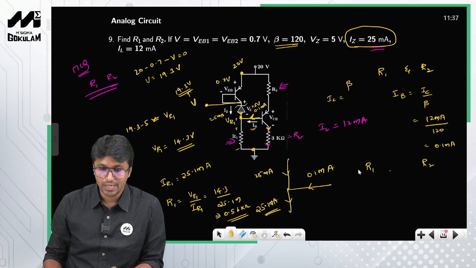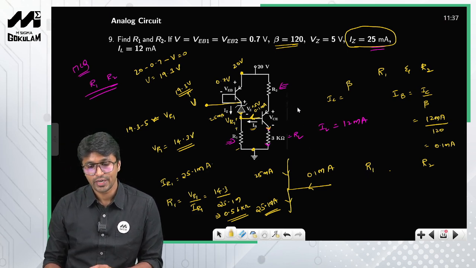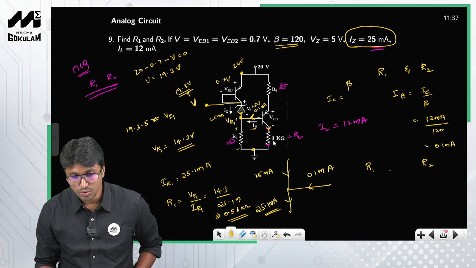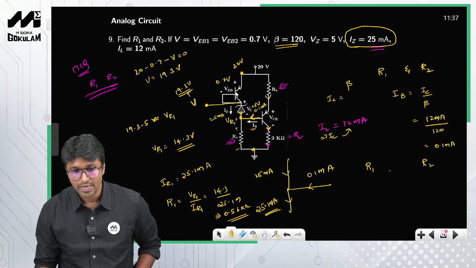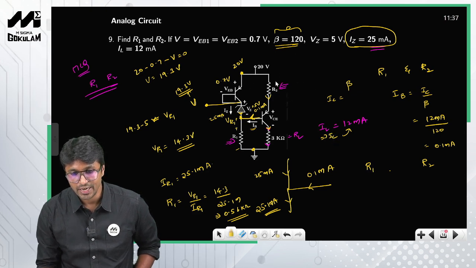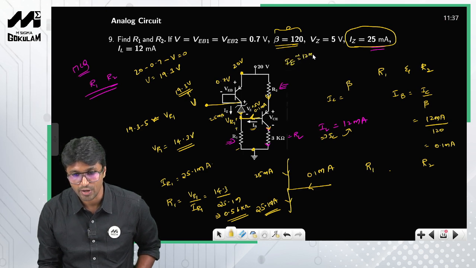Now follow a similar procedure for calculating R2, right? Again, I am interested in calculating the voltage and current across R2. So what is the current through this emitter terminal? IC is 12 milliamperes, and beta is very large. So using the value of IC and beta, you can calculate IE, and IE also comes approximately equal to 12 milliamperes, right?